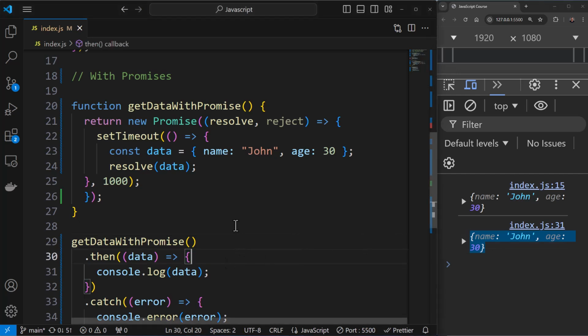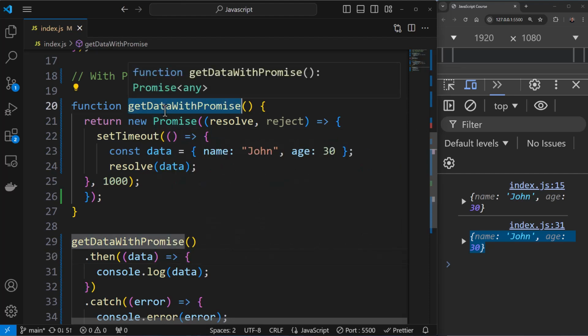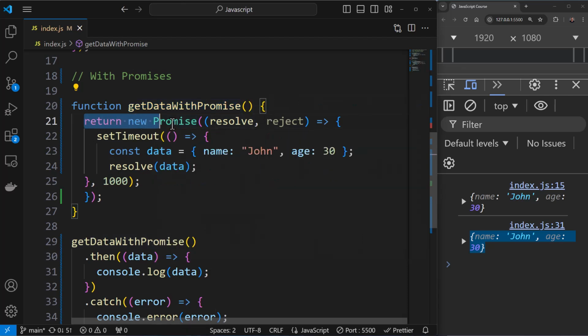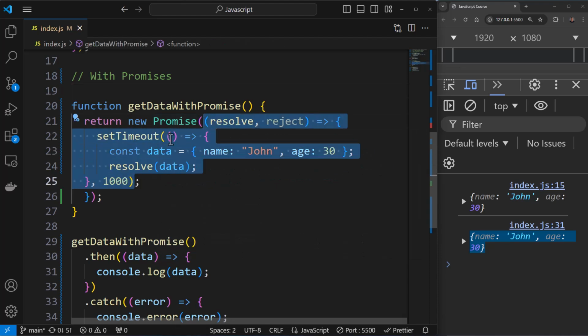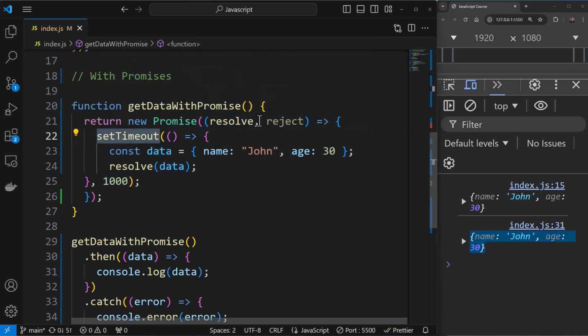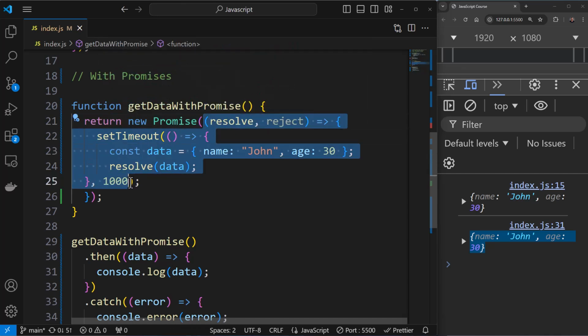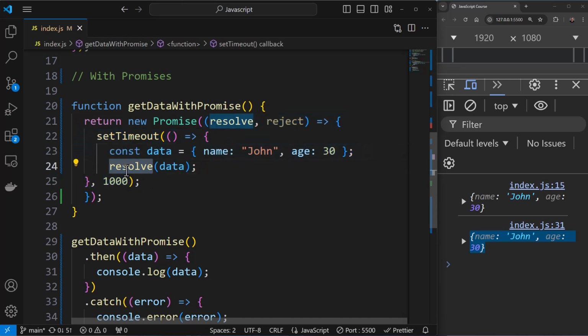And you can see what happened over here. We defined this function get data with promise with a return over here. So this is a return. It's returning a promise now, right? Now inside the promise constructor, when creating this promise, we simulate an asynchronous data retrieval operation using set timeout. So whatever operation you're doing will go inside the constructor is something that you need to keep in mind. Once the data is retrieved over here, we call resolve over here.